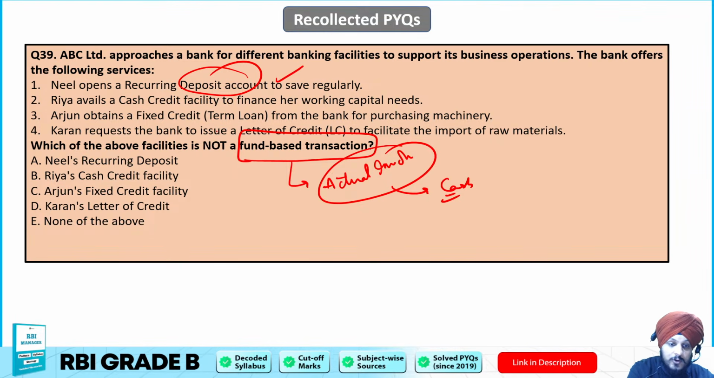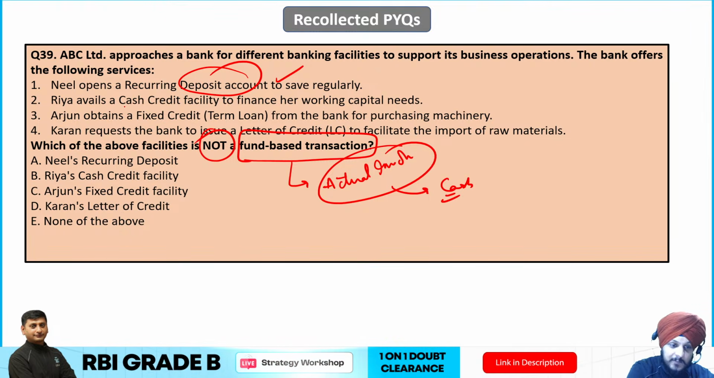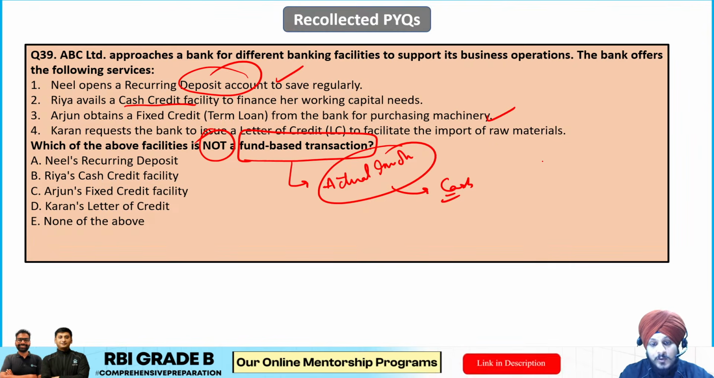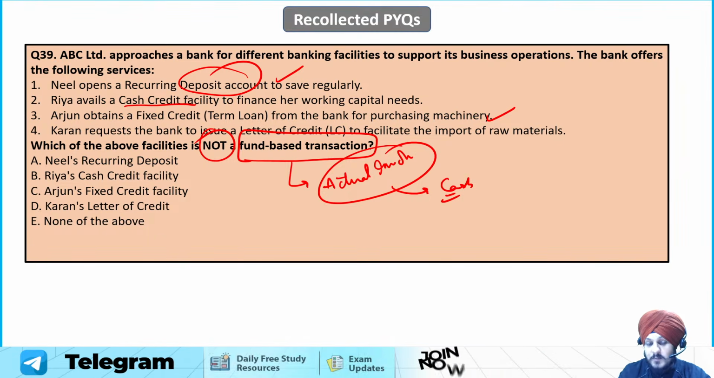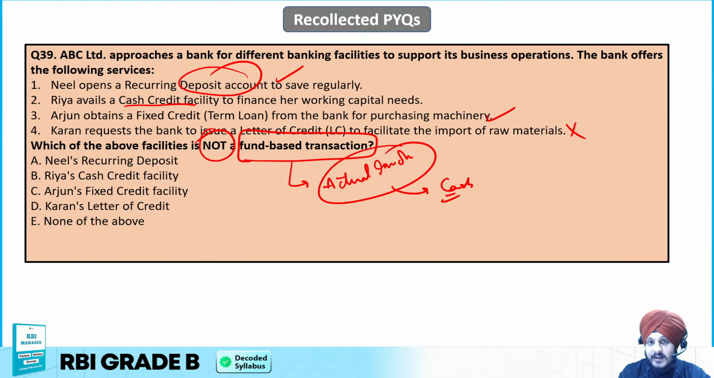The question is asking about a non-fund-based transaction. Ria avails a cash credit facility. It is evident from the name that it is a fund-based transaction. Arjun obtains a fixed credit from the bank for purchasing machinery. It is a fund-based transaction. Now Karan requests the bank to issue a letter of credit to facilitate the import of raw material. Is it a fund-based transaction? The answer is no. Cash is not directly involved. Actual cash flow is not directly involved in this case.